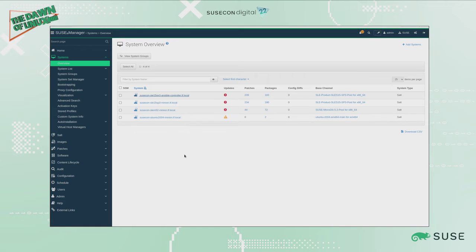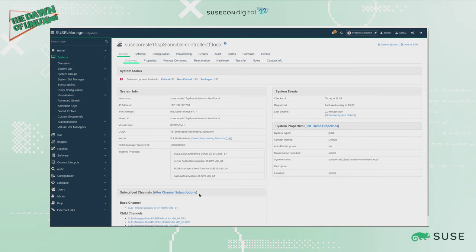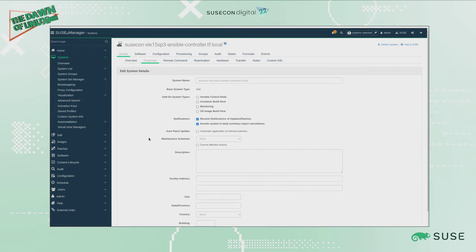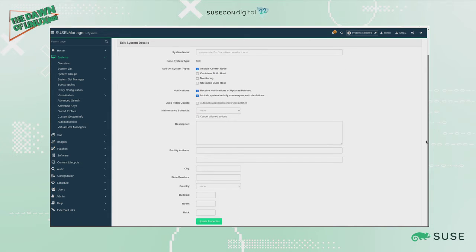Once we have it registered on SUSE Manager, we can click on our system profile. We need to go to properties because we need to tell SUSE Manager that this is an Ansible control node and we want to manage it as an Ansible control node. So we click on system type Ansible control node and we update the properties for this system.